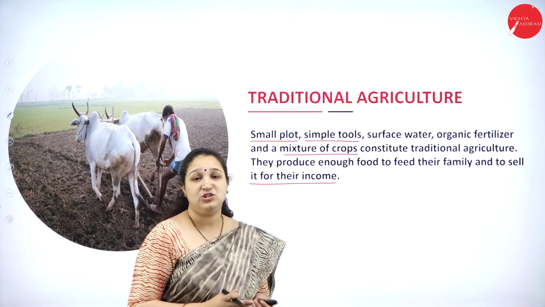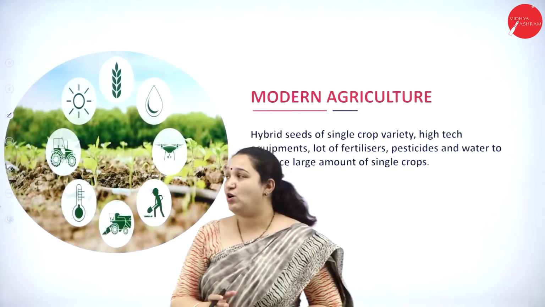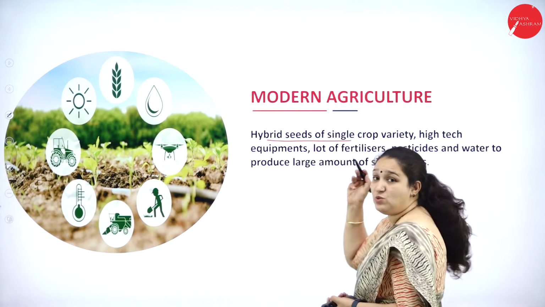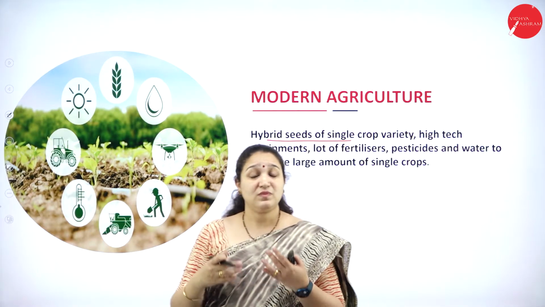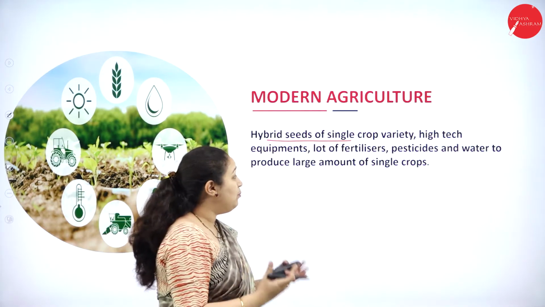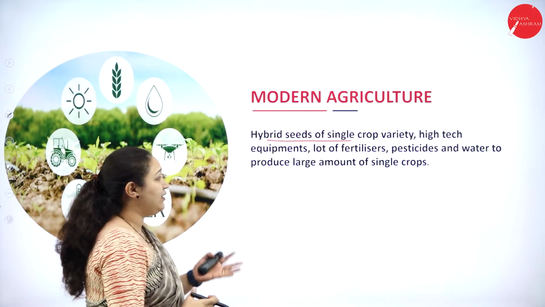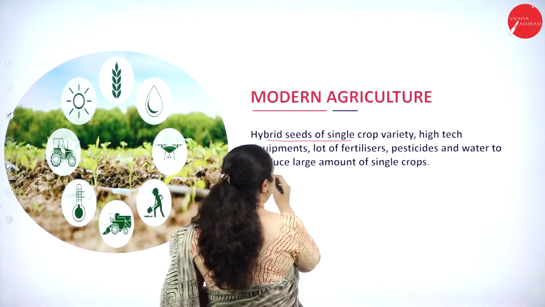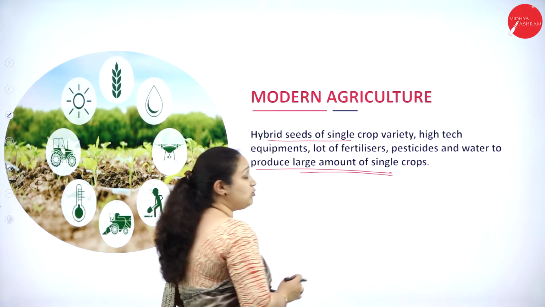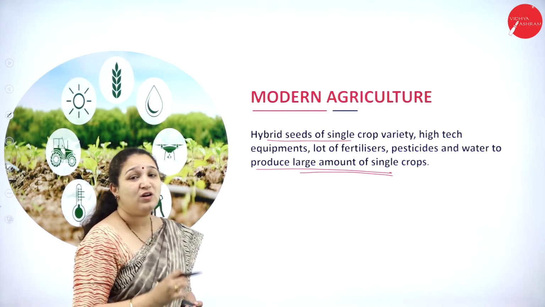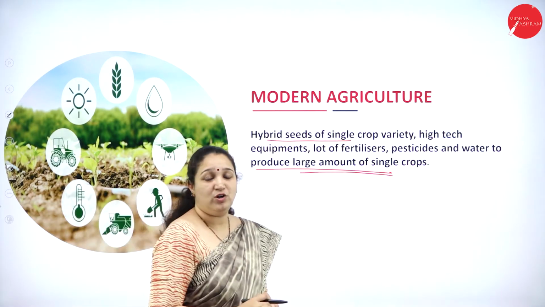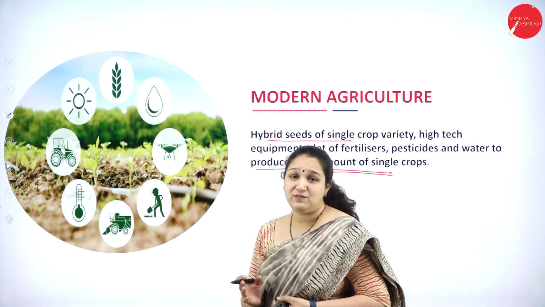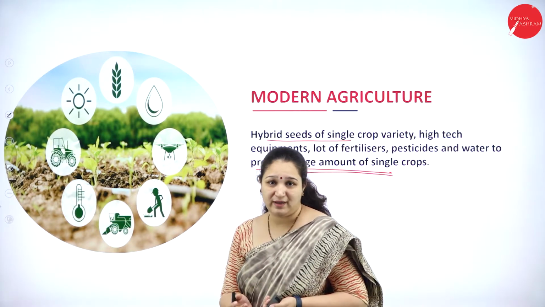That is traditional agriculture. If we talk about modern agriculture, the seeds which are used are hybrid seeds. The equipment used is modern and high technological equipment. A lot of fertilizers, pesticides and water can be used to produce a large amount of a single crop for commercial purposes, which can be got from modern agriculture. So that is the difference between traditional and modern agriculture.